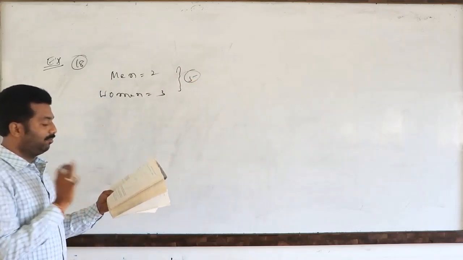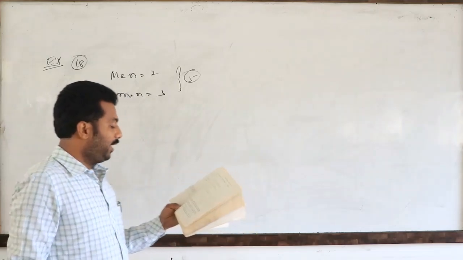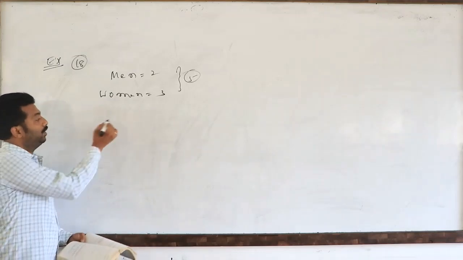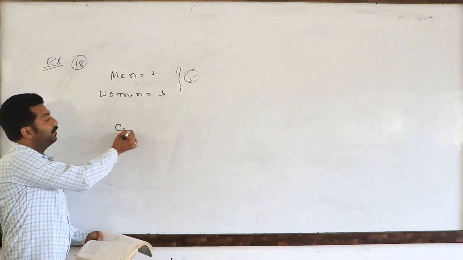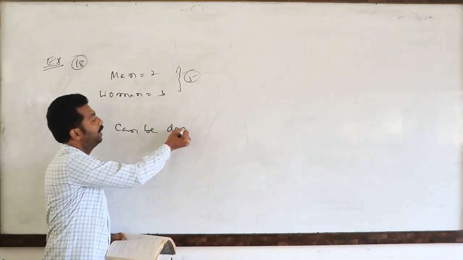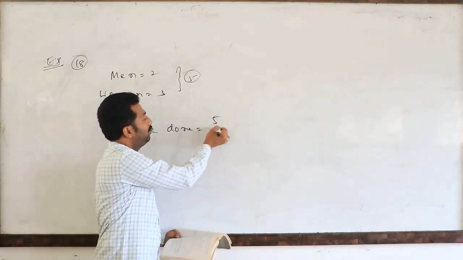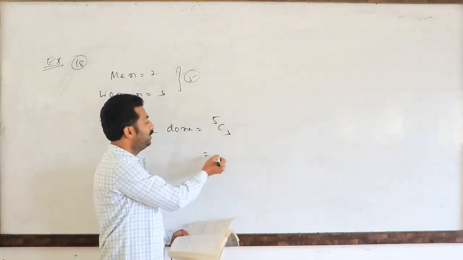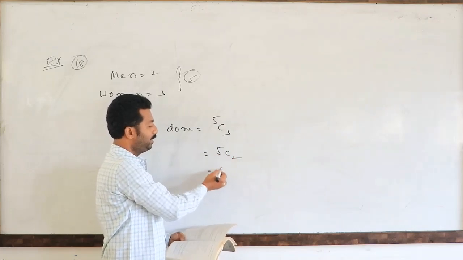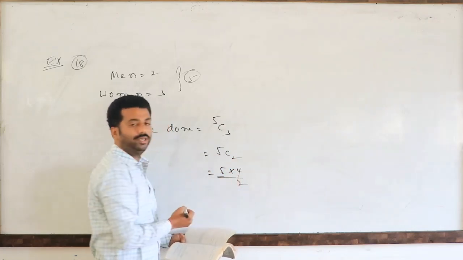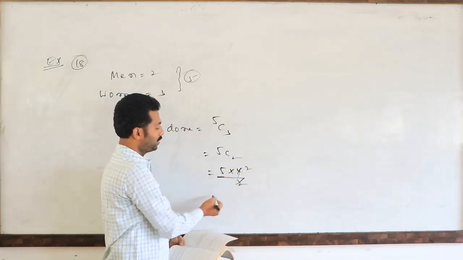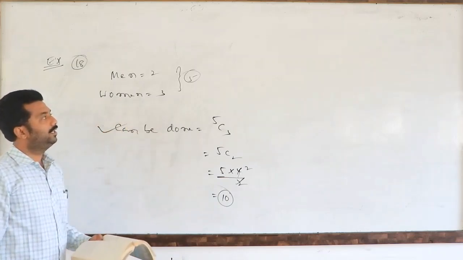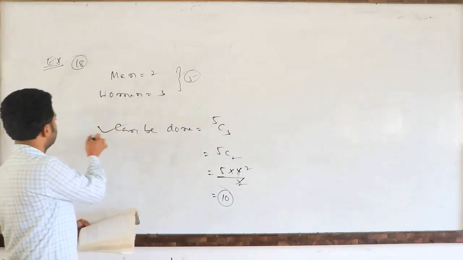Three members we have to select. In how many ways can this be done? Total 5 members, 3 can be selected. That is 5C3 ways. 5C3 is nothing but 5C2, which is 5 into 4 divided by 2 factorial. The 2 cancels, and the answer is 10. So 10 ways we can select 3 members out of 5. This is the first question.